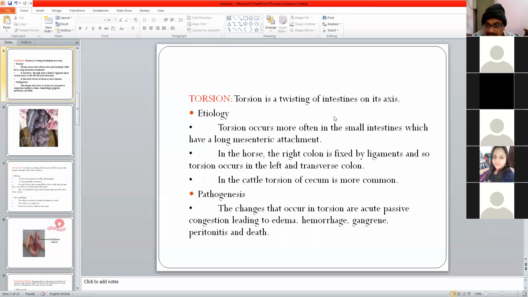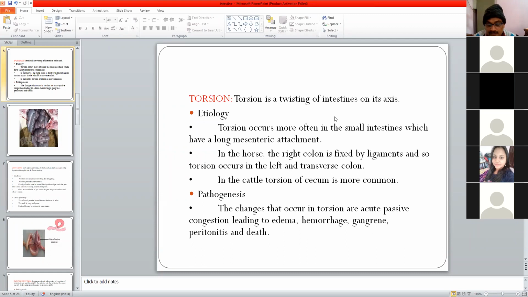Torsion usually occurs in the small intestine because they have large mesenteric attachment. So they are loosely attached with the mesentery, and it is particularly seen in the horse. Since the right colon is fixed by ligaments, torsion can be seen in the horse very frequently. And after horse, it is the cattle where the torsion of cecum is common. So in horses, remember torsion of colon, and in cattle, torsion of cecum is more common. Other than horse and cattle, it is rarely seen in other animals.